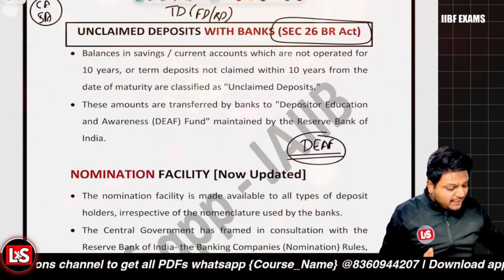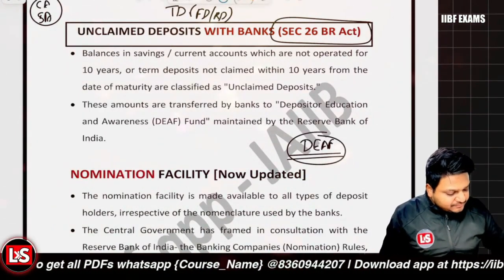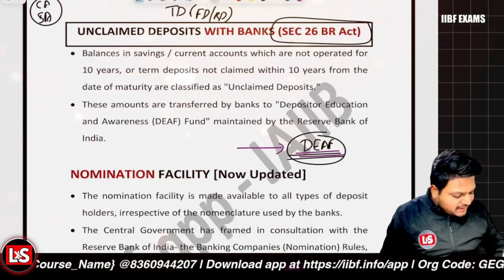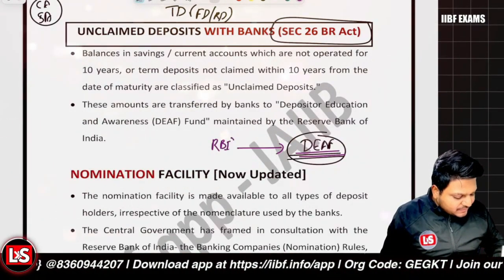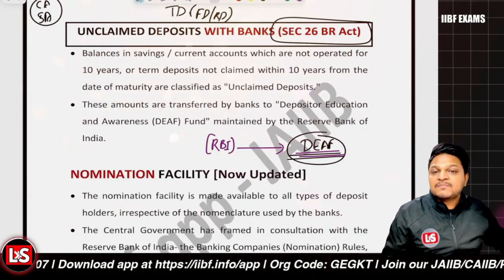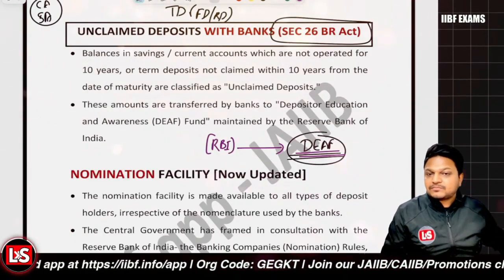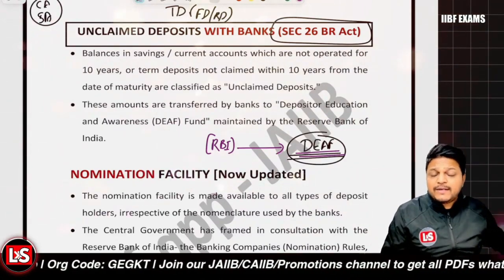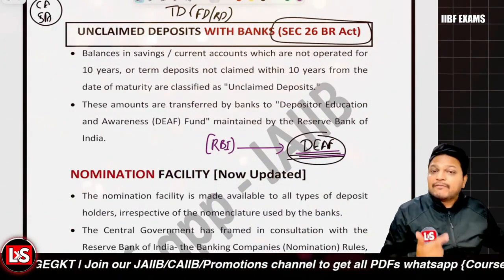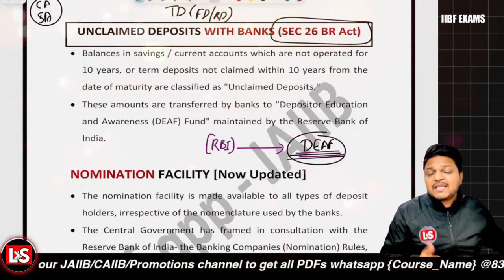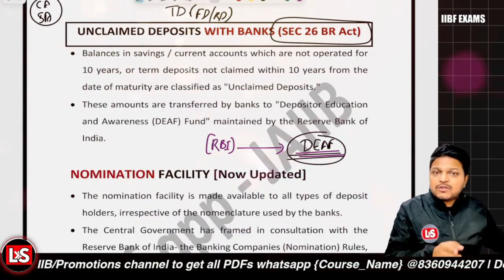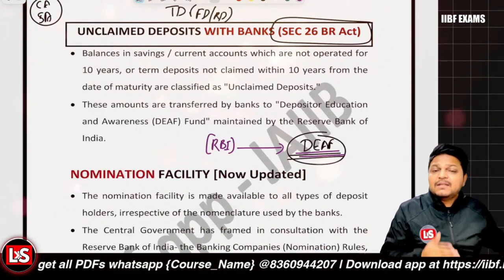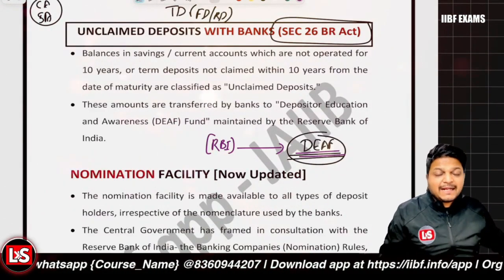And who maintains the fund? This Depositors Education and Awareness Fund is maintained by the RBI. The Reserve Bank of India does maintain it, right? So the principal amount along with the accrued interest will be transferred to the DEAF account in that scenario. And even if the amount is transferred to the DEAF account and the customer appears in the bank, the customer can get the funds back.